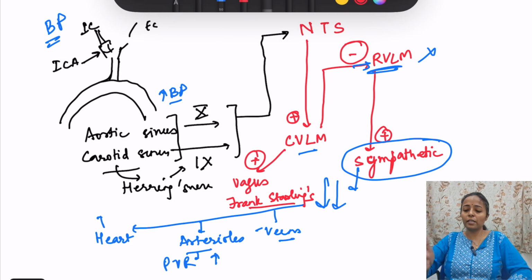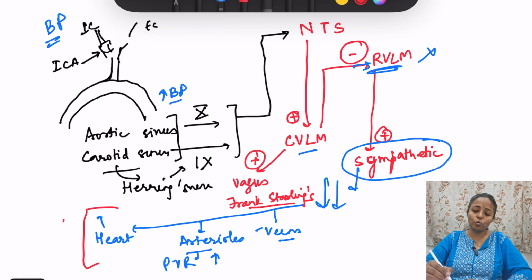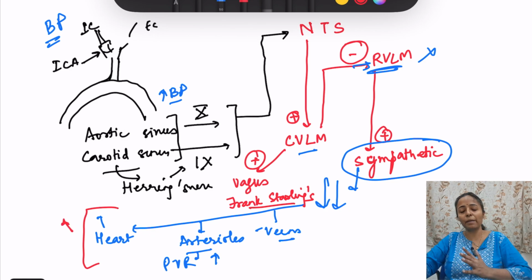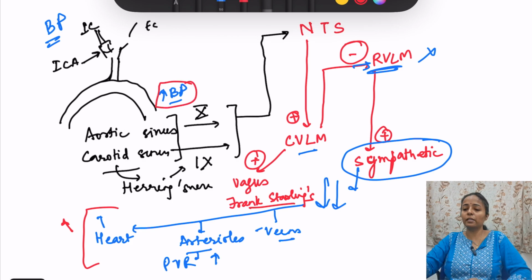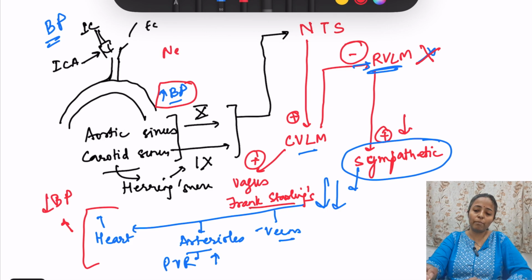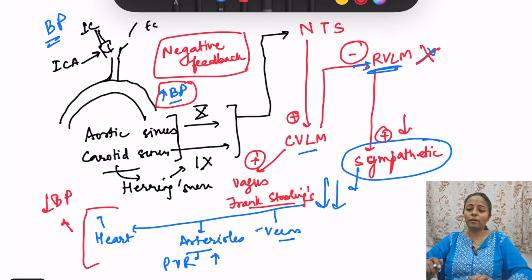Sympathetic system क्या करेगा? All this is going to increase the cardiac output, increase the peripheral resistance. Because of this there will be increase in the blood pressure. अभी तुम्हारा blood pressure जब it has already increased तो RVLM is inhibited. Because of that sympathetic supply decreases and hence BP decreases. तो ये क्या है? This is what? This is negative feedback. ठीक है? This is negative feedback. Okay. So this is the BP reflex.